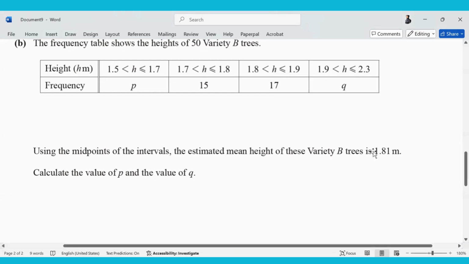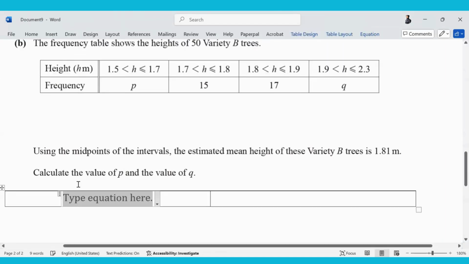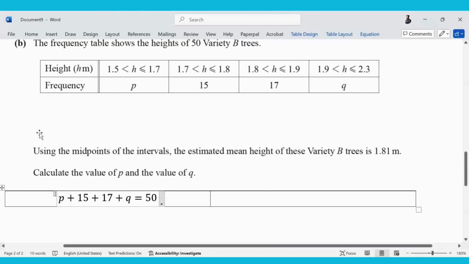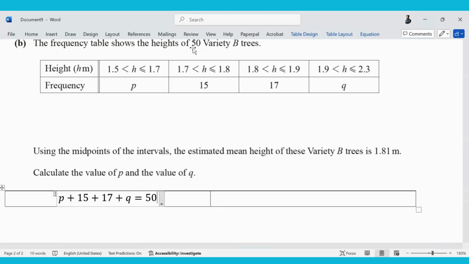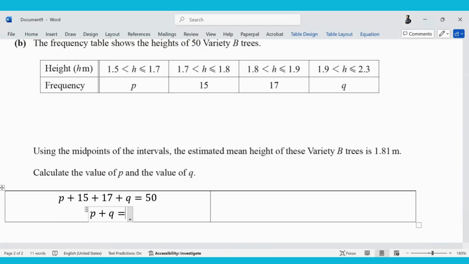If I add the total number of trees, what should I get? 50. So if I add P plus 15 plus 17 plus Q, all of this should sum up to the total number of trees, because I know the total trees were 50. Simplify this equation for me. First write it down, then use your calculators. P plus Q is equal to?